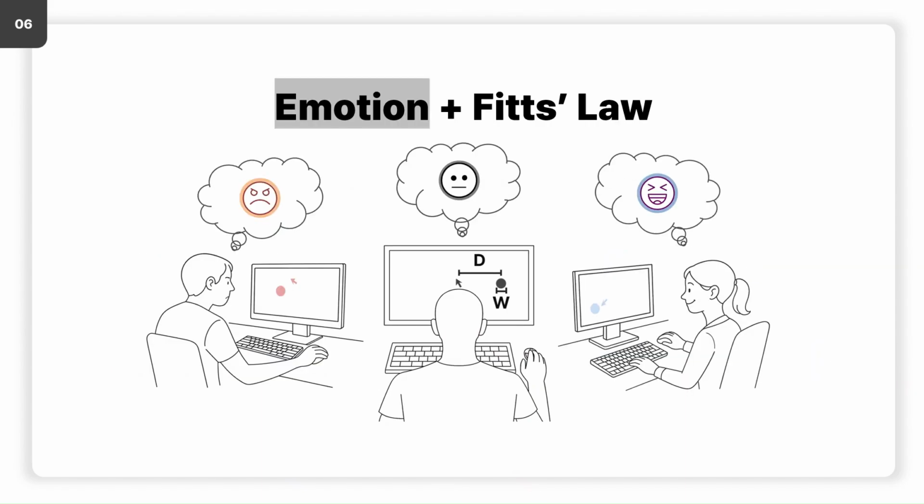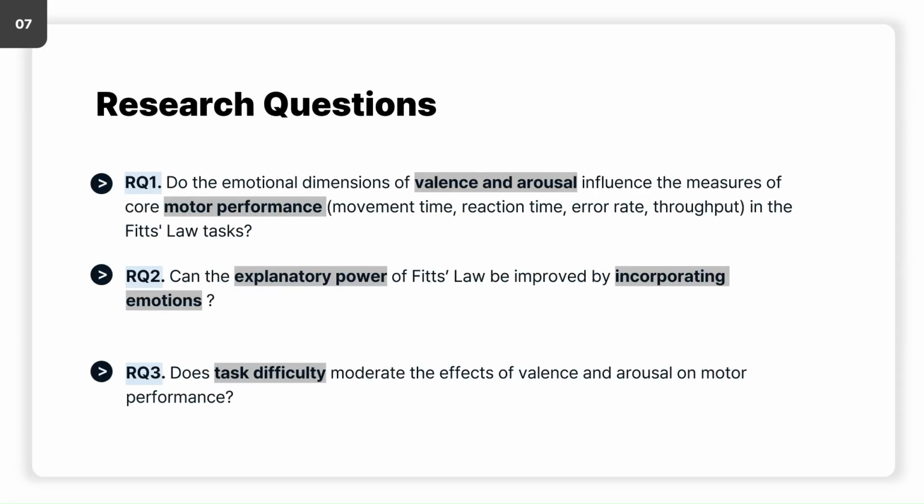In this experiment, participants are primed with specific emotional states prior to performing physical tasks, allowing for a systematic investigation of emotional effects. This experiment addresses three main research questions. First, do the emotional dimensions of valence and arousal influence the measures of core motor performance in the physical tasks? Second, can the explanatory power of Fitts' law be improved by incorporating emotions?